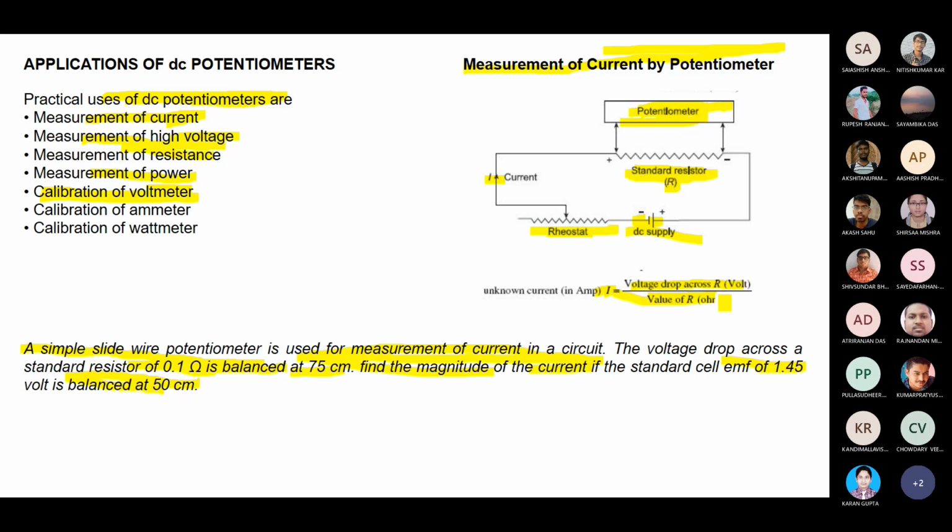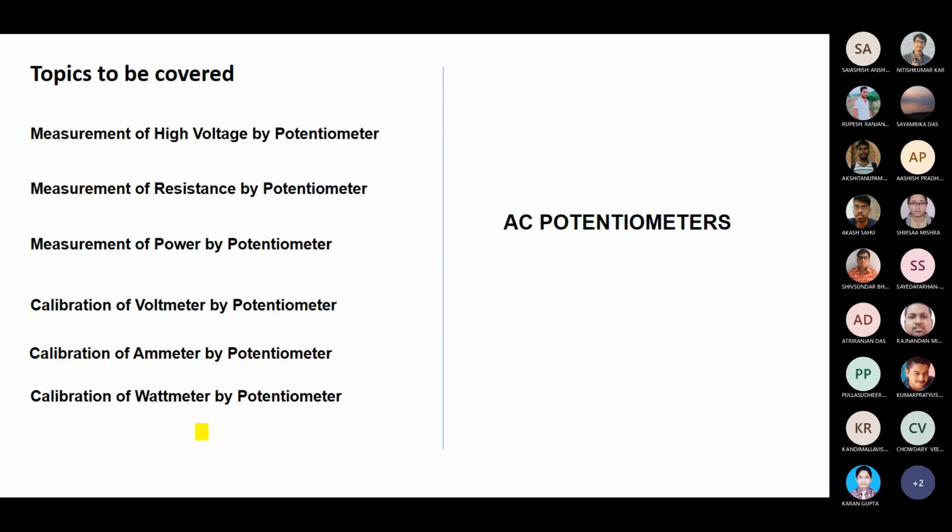Okay, so how much current will be there, then you can easily find out how much voltage is there. Find out the magnitude of the current if the standard EMF is 1, balance at 50 centimeter. So that potentiometer can also be applicable for applications of high voltage measurement.